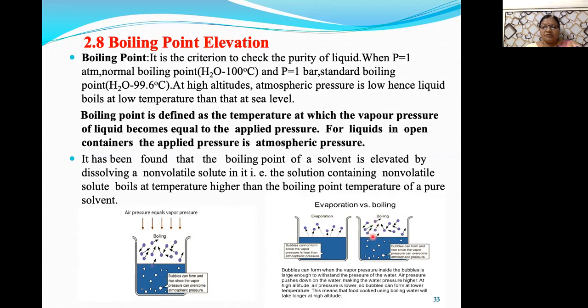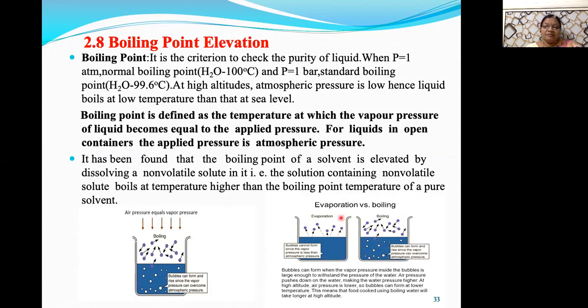So the surface no longer exists here, and the entire liquid starts boiling. It means that you can observe here the bubbles from the bottom of liquid escape into the vapor state. That is, the whole liquid starts boiling.